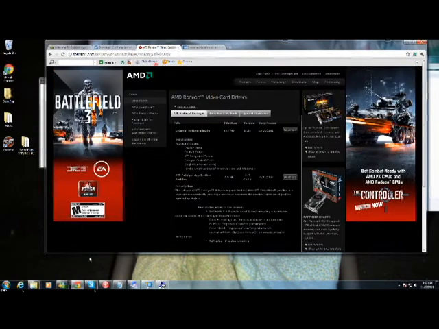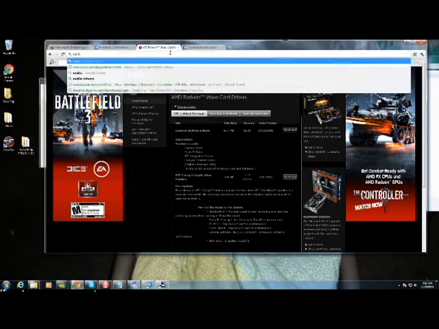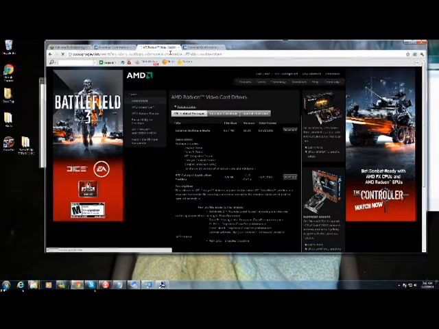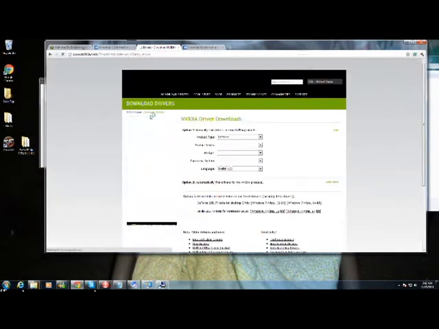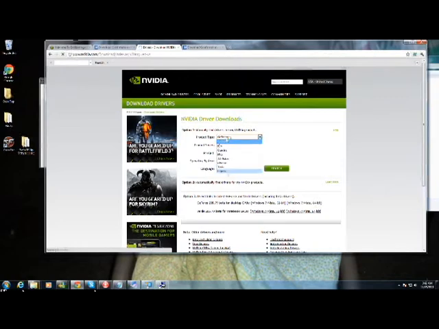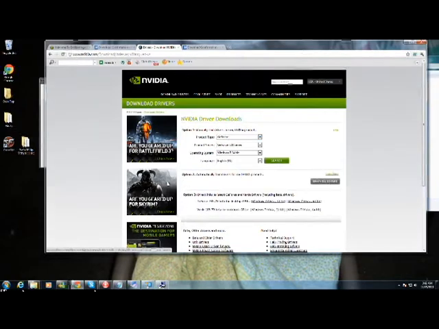For users that will be using Nvidia graphics cards, you could go ahead and go to the Nvidia website, which if you just Google, it'll come right up for your drivers. Now here you could just search for the brand of graphics card you have, or if you use Firefox or Internet Explorer, you could just go ahead and scan for the graphics drivers that you need, and then download what they recommend, which is just your updates.